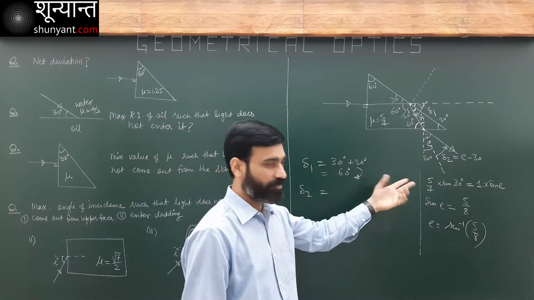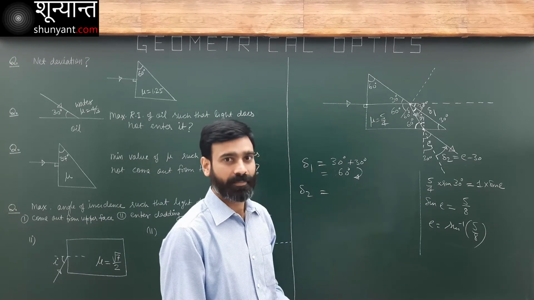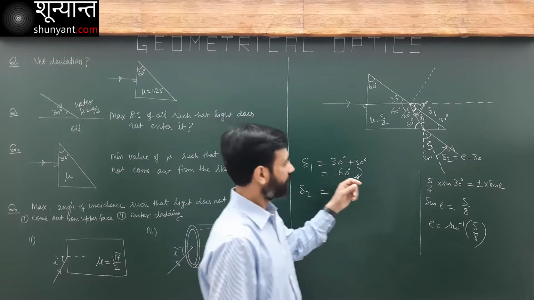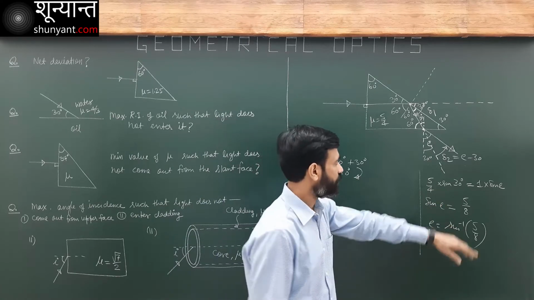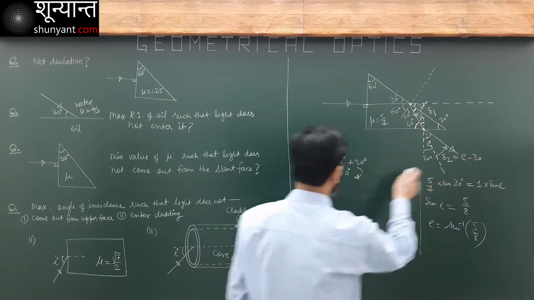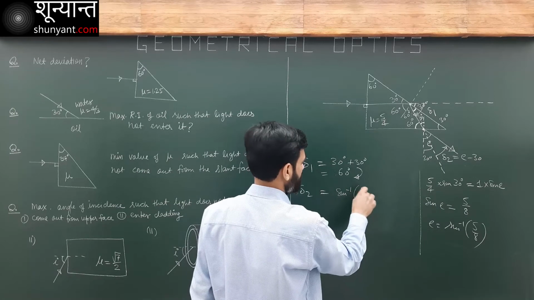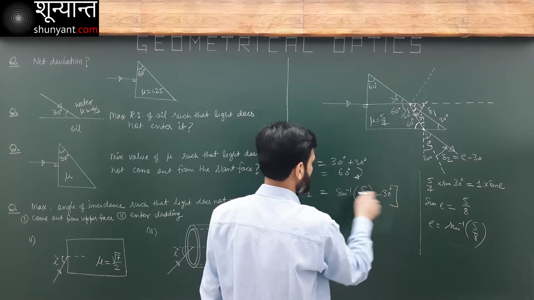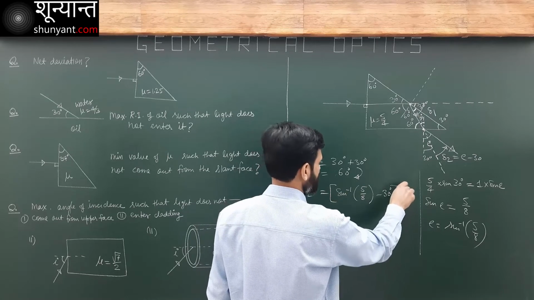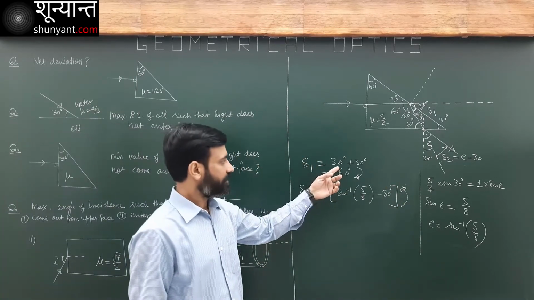This is not a standard value, so we have to take it as it is. So delta 2 will be equal to sine inverse 5/8 minus 30 degree. This angle is in anti-clockwise direction. This is clockwise, this is anti-clockwise.